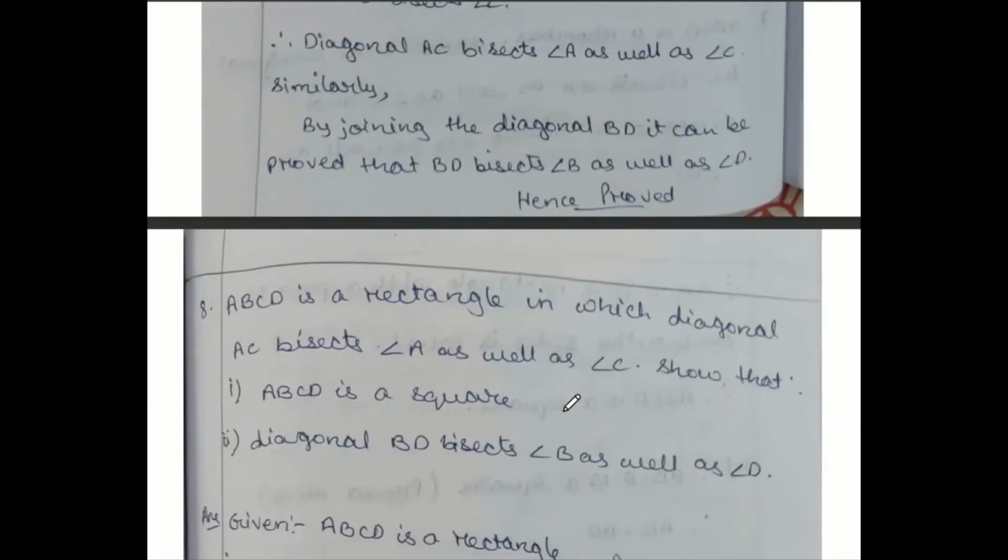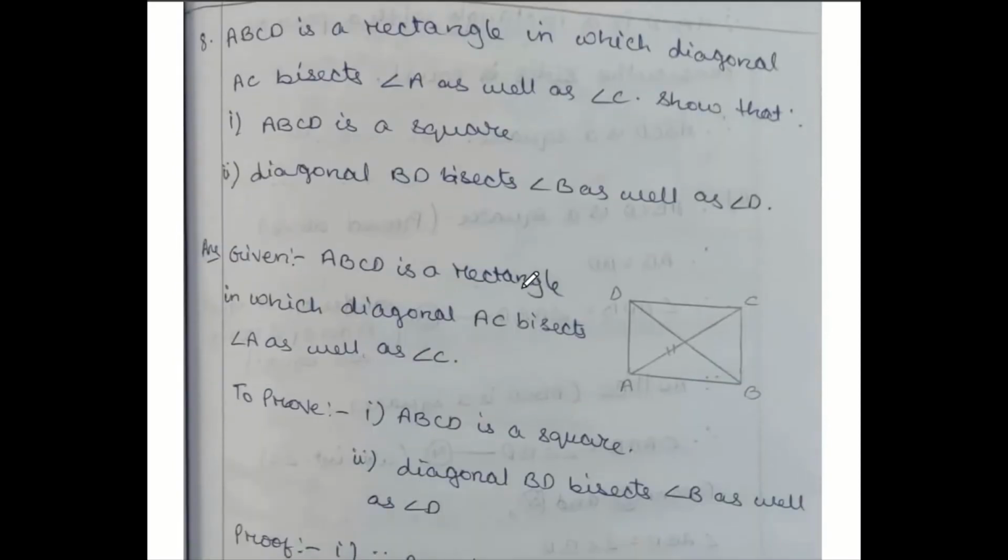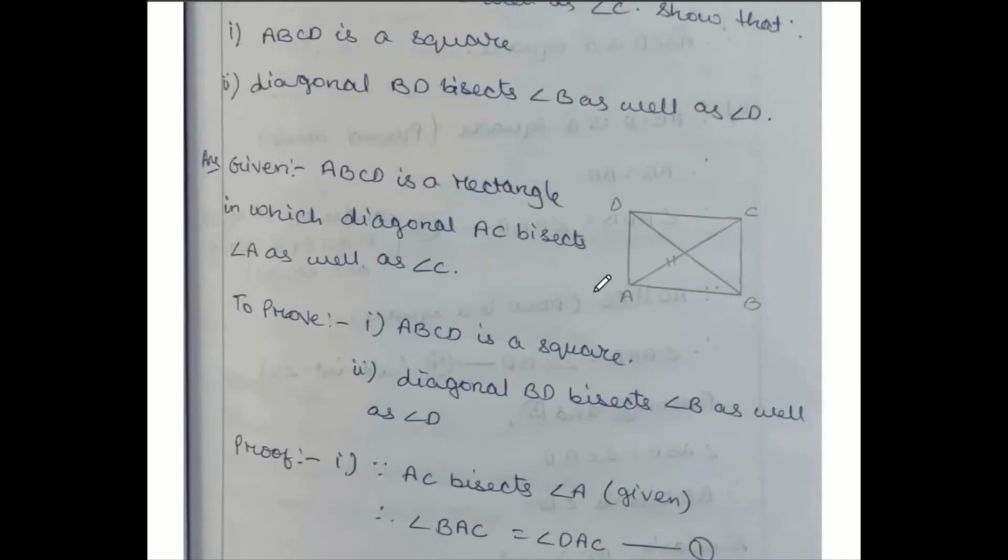Let me teach you question number 8 also. ABCD is a rectangle in which diagonal AC bisects angle A as well as angle C, already given. Then show that it is a square and diagonal BD bisects angle B as well as angle D. So, given: ABCD is a rectangle in which diagonal AC bisects angle A, that means these two angles are equal, and these two angles are also equal. Prove that ABCD is a square and diagonal BD bisects angle B as well as angle D.